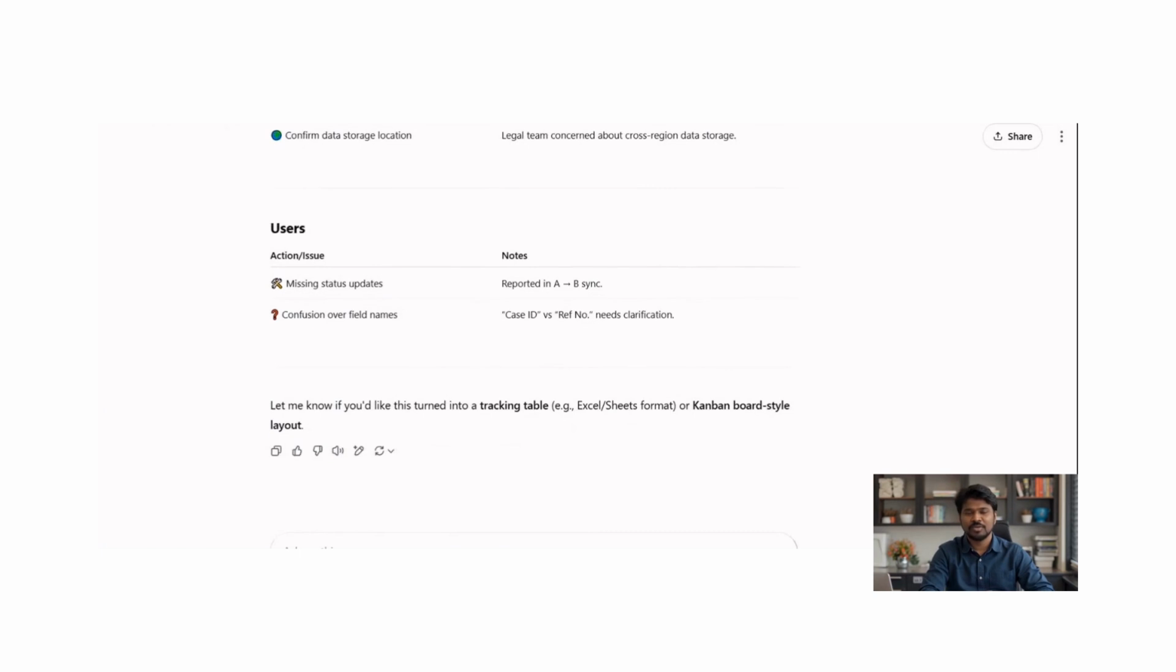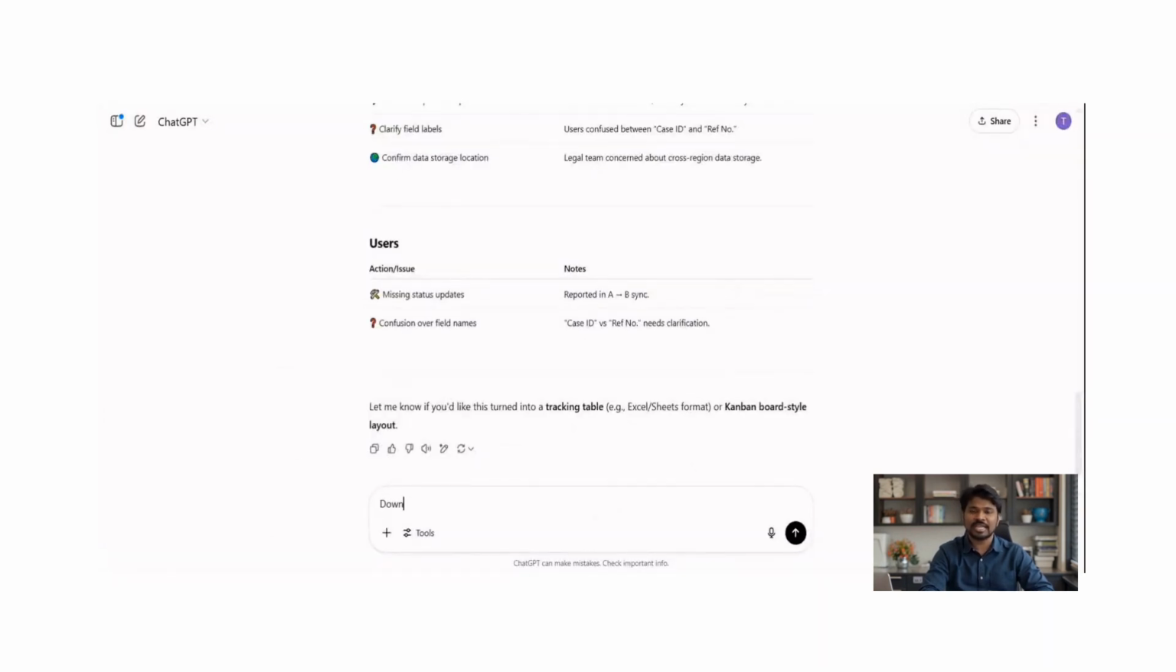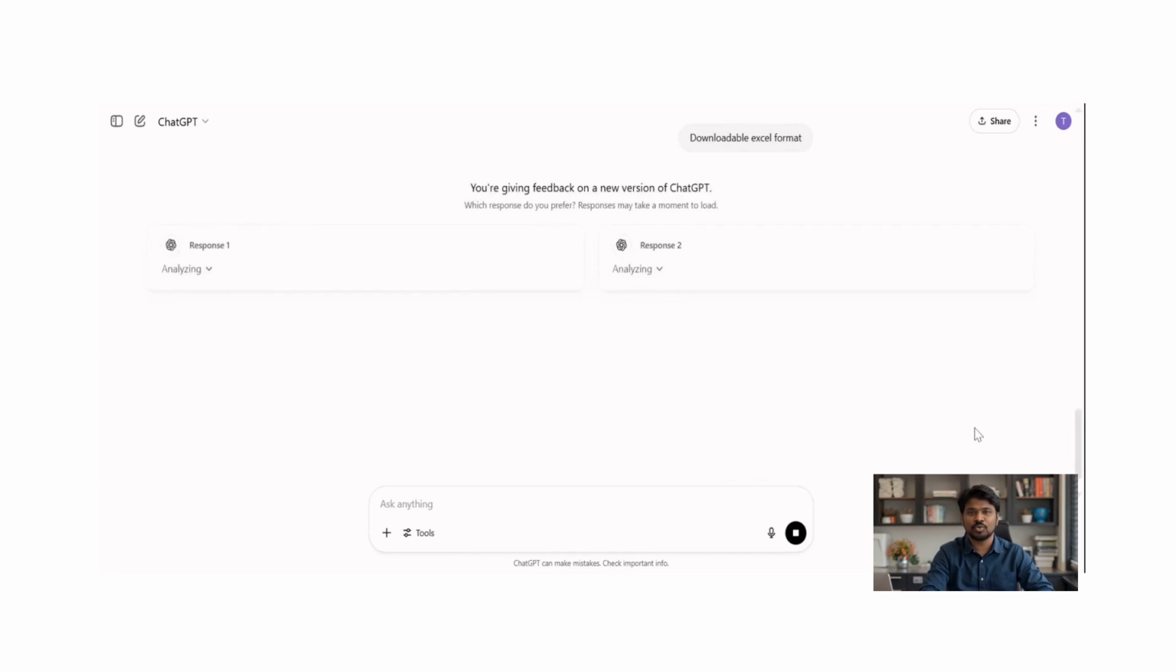It turned the messy notes into a well-organized action list, grouped by stakeholder type: project manager, technical team, business stakeholders, and users. Each action item even comes with a note for extra context, so everything's crystal clear. Check this out. ChatGPT even asks if I'd like to turn the list into a tracking table, like Excel or Google Sheets, or a Kanban board style layout.